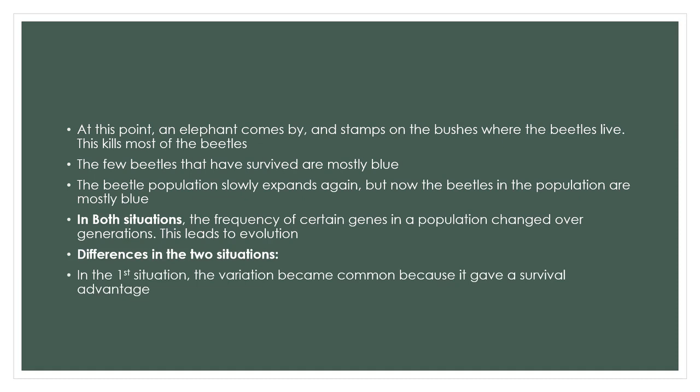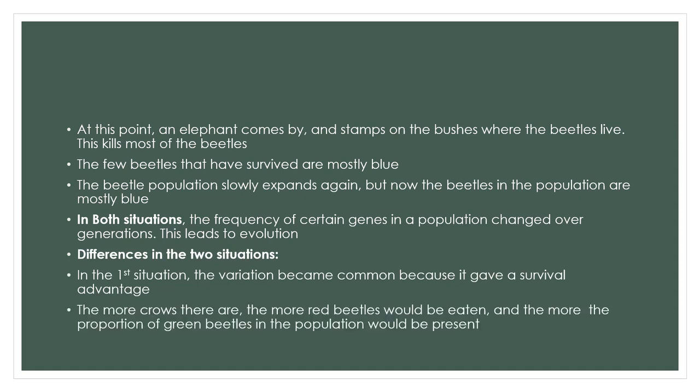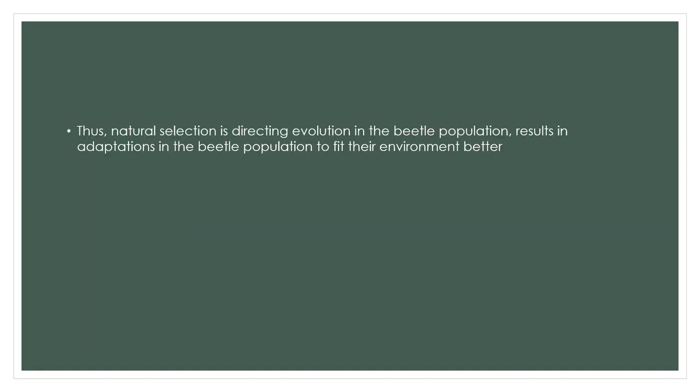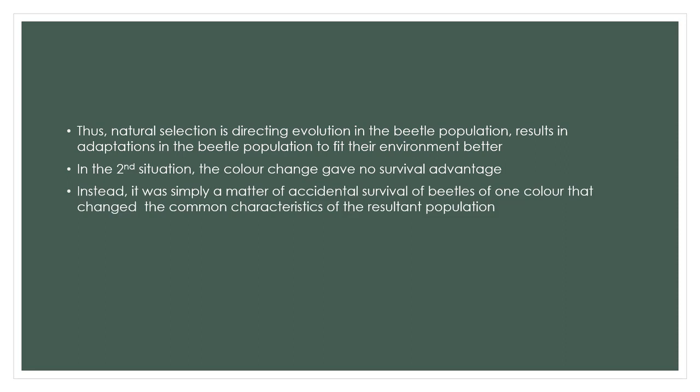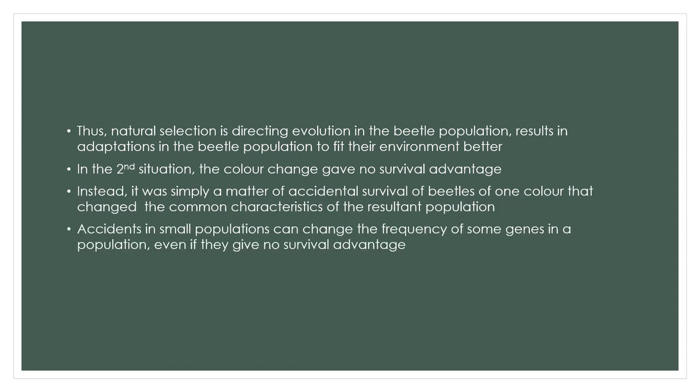In the first situation, survival advantage happens, so more green beetles will be formed. In the second situation, survival disadvantage, that is, no survival advantage happens. Clear? In the first situation, a larger population will be formed. In the second situation, a smaller population will be formed.